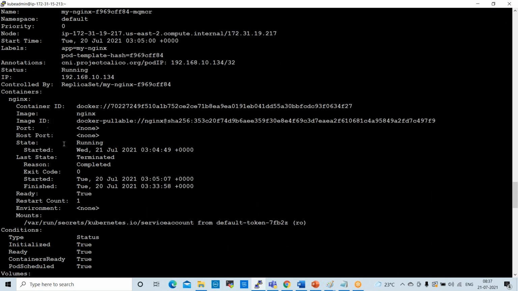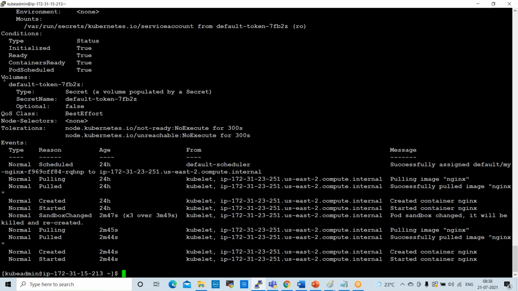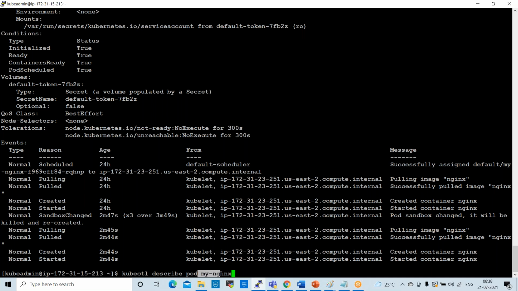So container details, container information, okay, and events, volumes, conditions, right? So many things are available. So if you want to check all the information about your pod, this is the command: kubectl describe pod, my Nginx pod. Okay, this pod information I'm trying to get here. Now it is showing all the information about the pod, right?